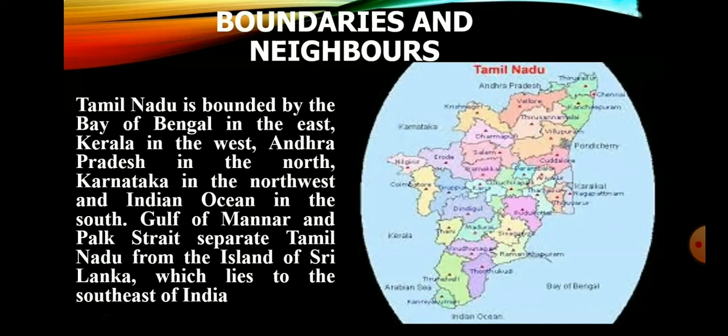Next, we will see about boundaries and neighbors. Tamil Nadu is bounded by the Bay of Bengal in the east, Kerala in the west, Andhra Pradesh in the north, Karnataka in the northwest and Indian Ocean in the south. Gulf of Mannar and Palk Strait separate Tamil Nadu from the island of Sri Lanka, which lies to the southeast of India. The state has a 940 km long coastline, the second longest in India after Gujarat.